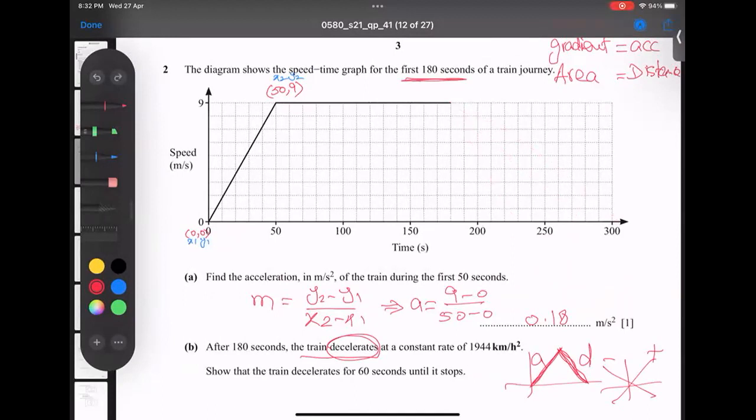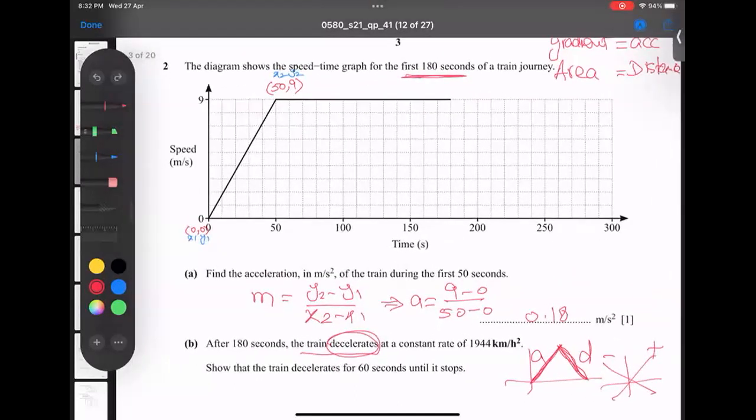He mentioned the constant rate of deceleration, given here. Show that the train decelerates for 60 seconds. 60 seconds means from here, this is 60. If you add it to 180, 180 plus 60 gives you 240. Wait a minute, this is 10, 20, 30, 40, 50, so one box is equal to 10 seconds. Very clear. So it means 240.